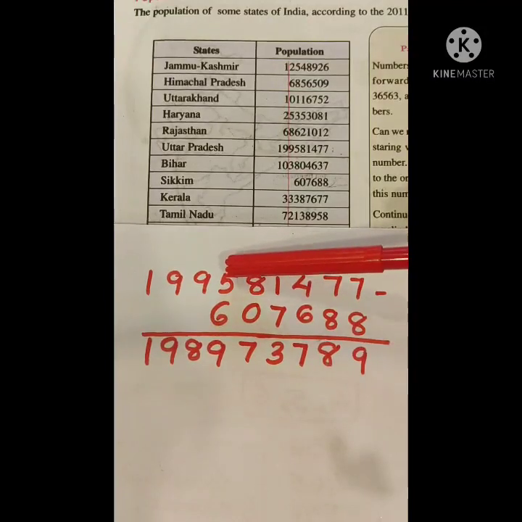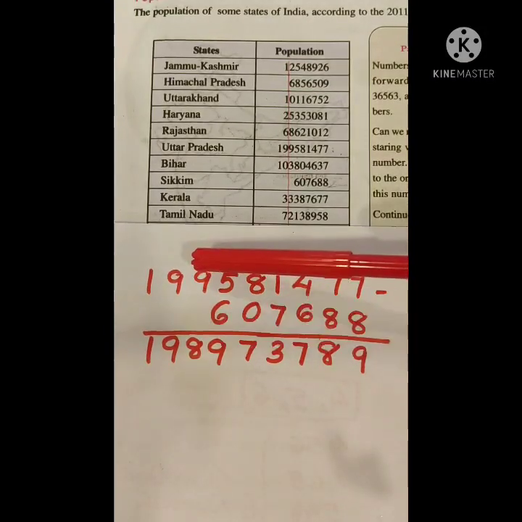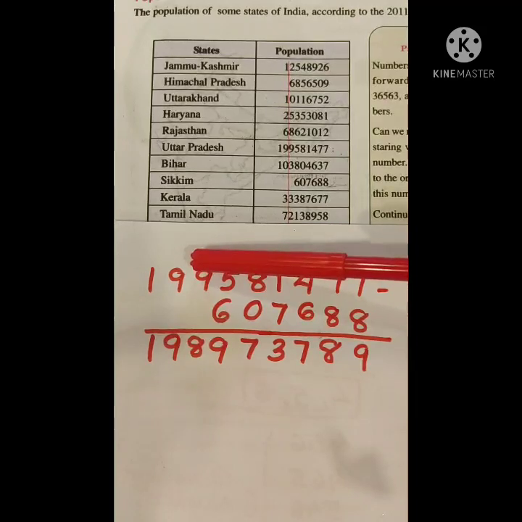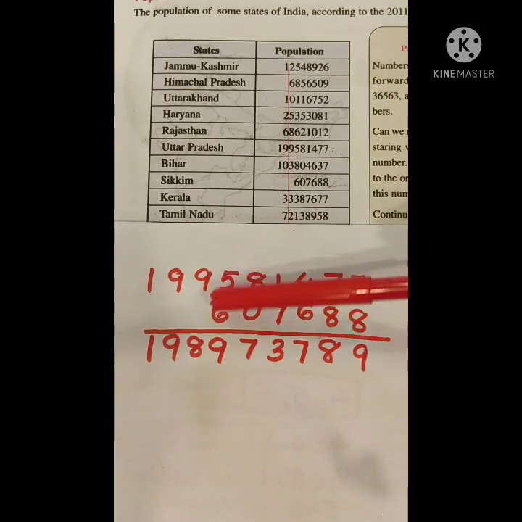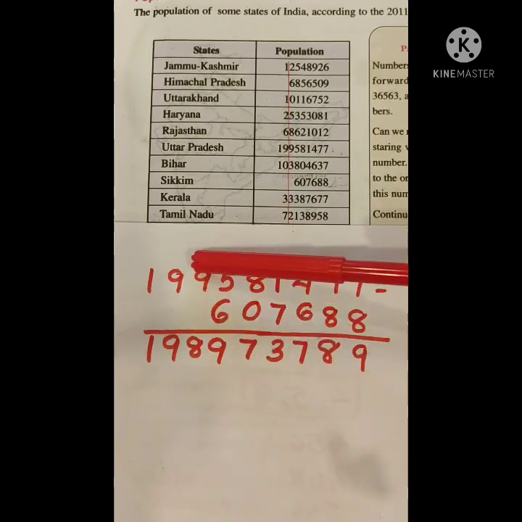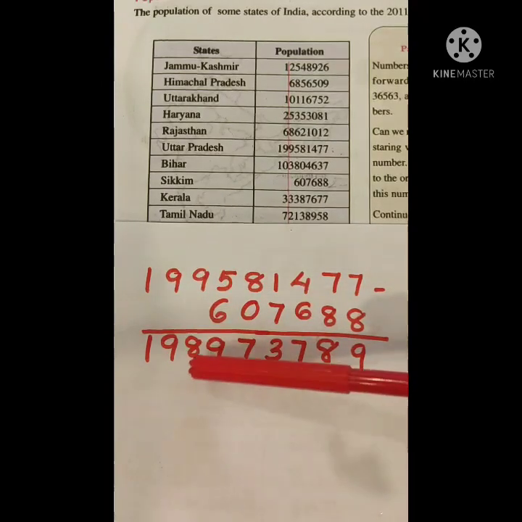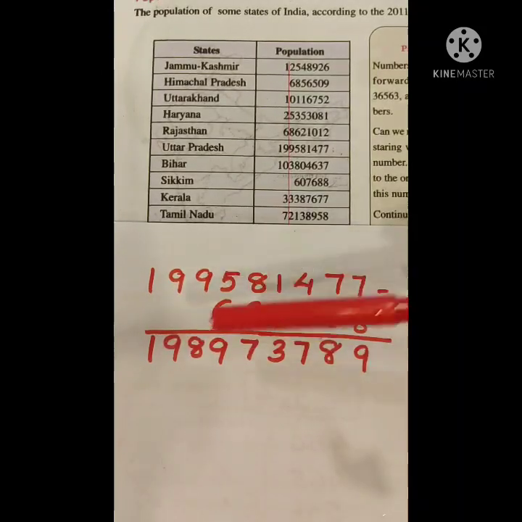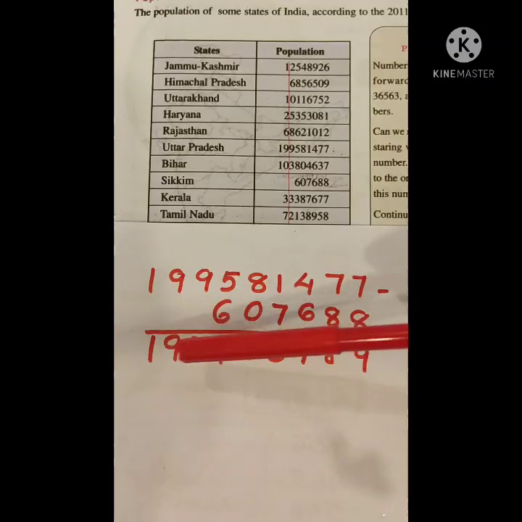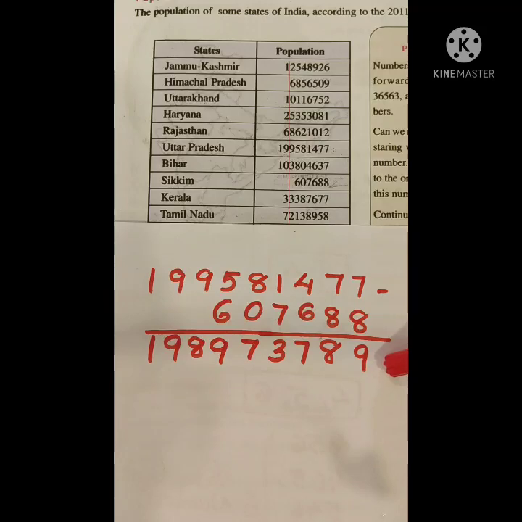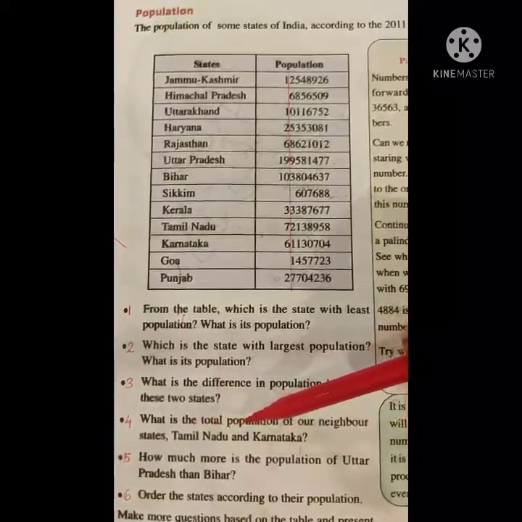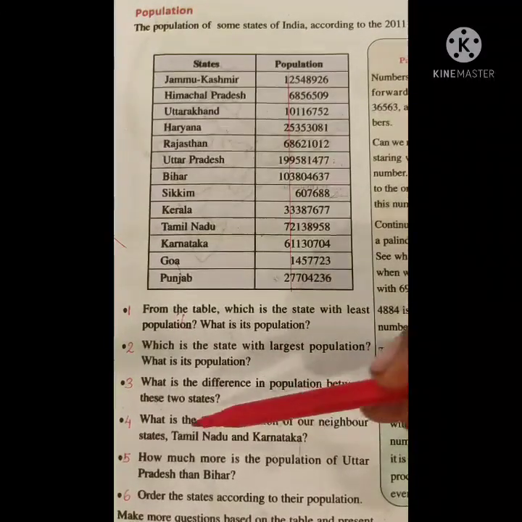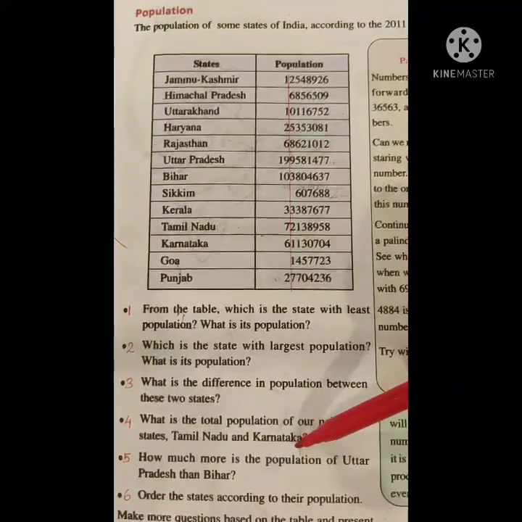Then we cannot subtract 6 from 5. Again we borrow 1 from this 10 lakh place. Then the number is 15. 15 minus 6 equals 9. Now we have only 8. Write 8 here and then write 9 and 1. So the answer is 19 crore 89 lakh 73,789. Next one, what is the total population of our neighbor states Tamil Nadu and Karnataka?